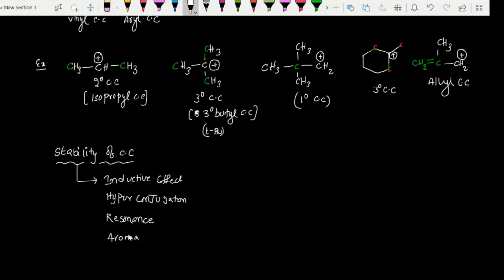These are the major basic concepts you can apply to identify the stability of a carbocation.